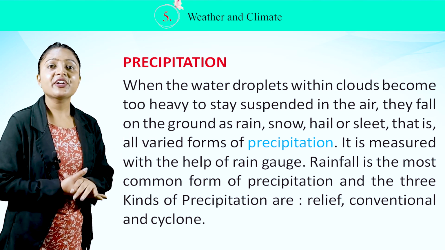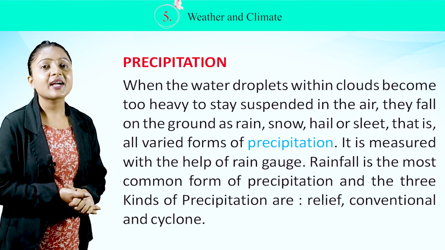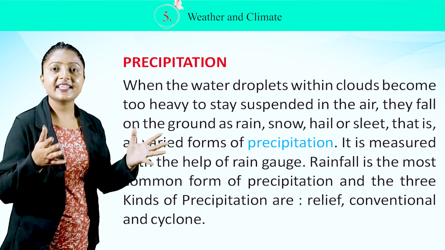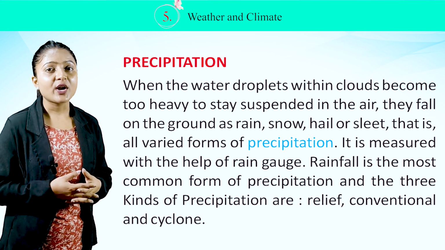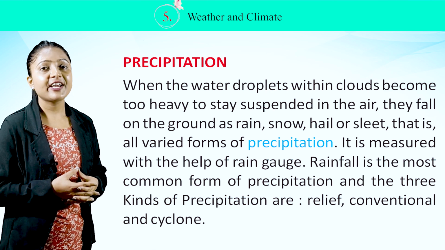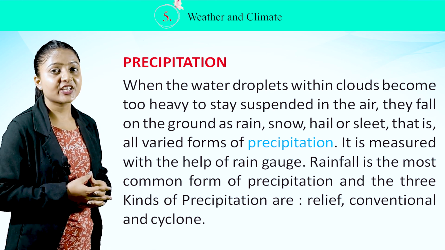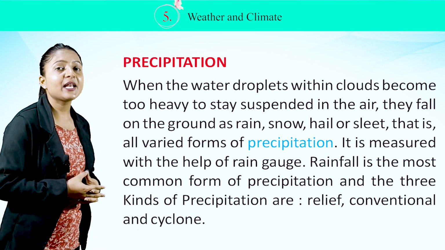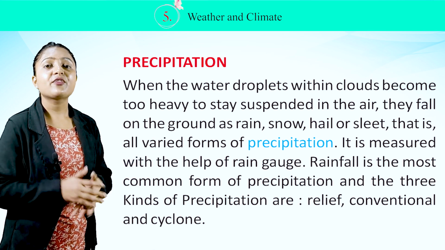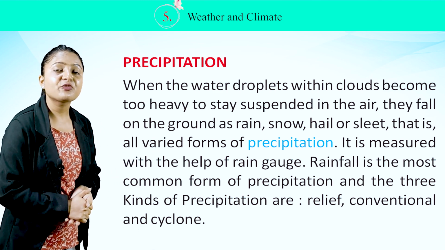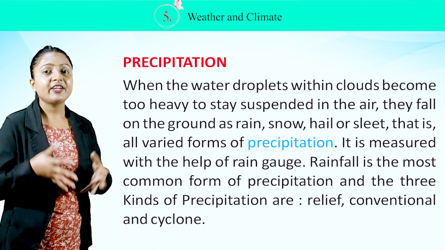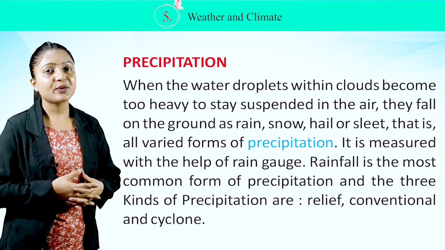Precipitation. When the water droplets within clouds become too heavy to stay suspended in the air, they fall on the ground as rain, snow, hail or sleet. That is all varied forms of precipitation. It is measured with the help of a rain gauge. Rainfall is the most common form of precipitation, and the three kinds of precipitation are relief, convectional and cyclonic.